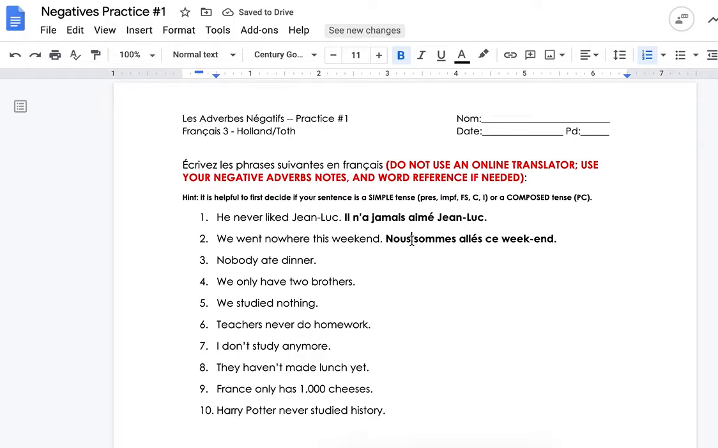We want to say we went nowhere. So again, where does the ne nulle part go? It goes around the verb, which is around sommes, because this is passé composé. So nous ne sommes... Oh, sorry, I'm mixing up. Ne nulle part goes around both the verb and your past participle. Think of nulle part as a long word. It's technically 2 words. Nous sommes allés nulle part ce weekend, and now it's good.